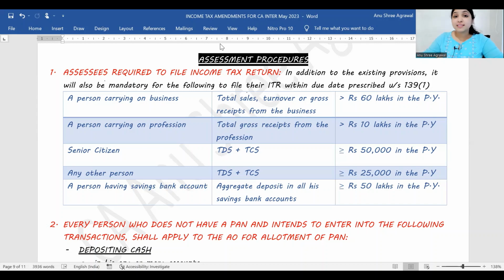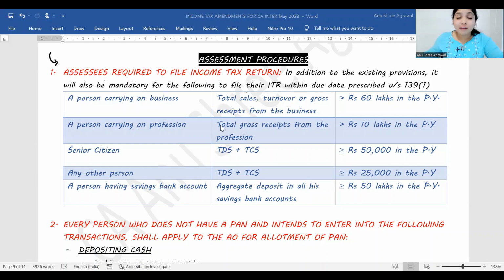Now, first let us finish off the simpler, smaller amendments, and then we will go to the big, huge amendment of updated return, through which we will also revise 234 ABC. Listen, the very first amendment talks about assessees who have to file income tax return.